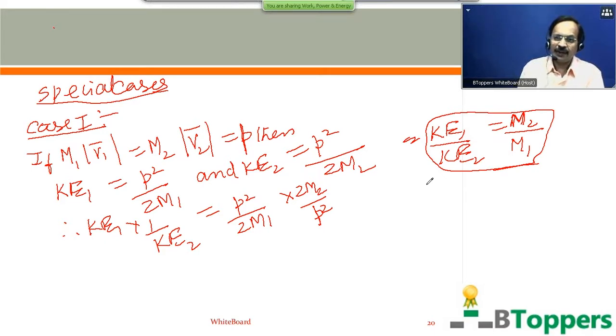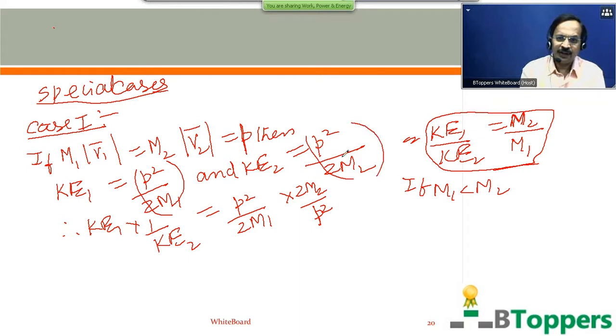So if two bodies of different masses have the same magnitude of linear momentum, we can directly write the ratio of their translational kinetic energies, if both of them are performing only translatory motion, as equal to the inverse ratio of their masses. Suppose M1 is less than M2. Look at these two equations: in the right-hand side, P square is the same.